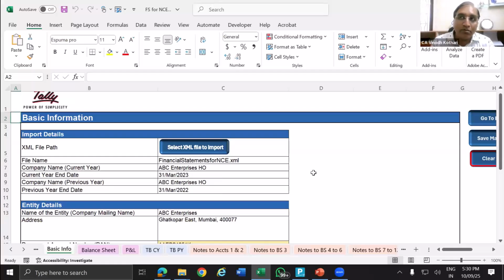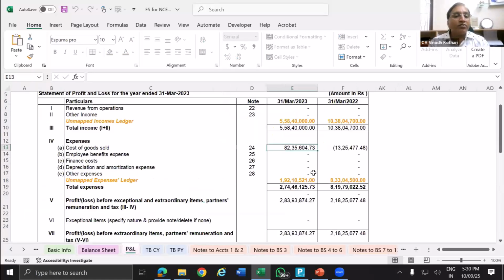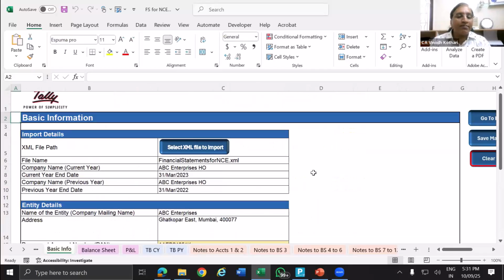If you understand XML better, then you can prepare even more macros by yourself. Today, all AI is available, and using AI, you can do it. So you can see here, data is updated and mapped. Now, what all is mapped, that we are going to see. One, you can see the financial statement. This is the XML file which is being imported.